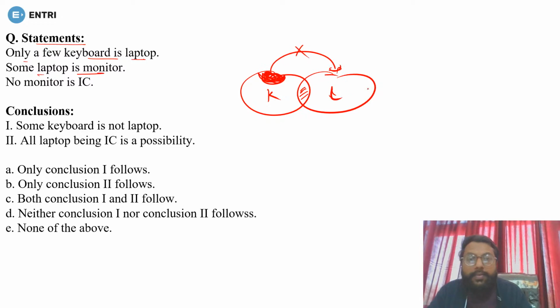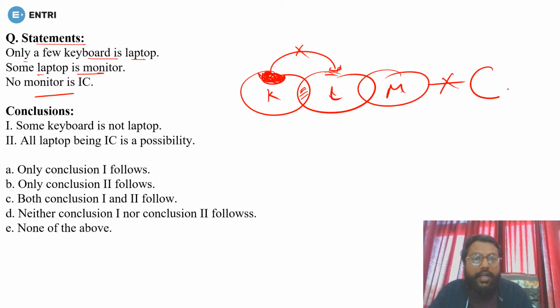Now, some laptop are monitor, and no monitor is IC. Okay, now conclusion number 1: some keyboard is not laptop. That is very obvious, because if you are saying only a few keyboard is laptop, it means some keyboard are not laptop. That is right.